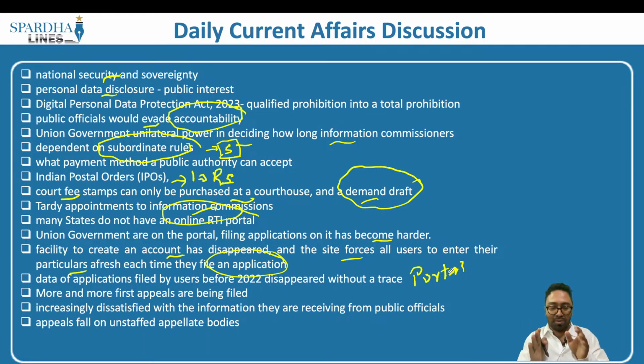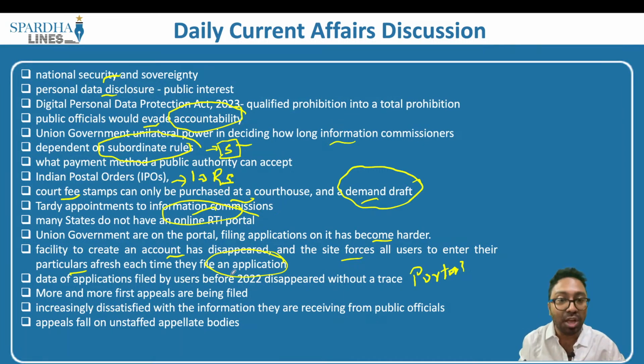This earlier meant that in this entire portal I would have the information already saved, but of late this particular design and the program is removed, which means I have to keep uploading my information every now and then. I have to keep giving my name, my phone number, my email ID each time I want the information. This frustrates the user because each time I have to give this information. Earlier, one-time information on the portal, only the information that I am seeking had to be asked, but now all the basic information is being asked. So this frustrates the user is another point that the author says.